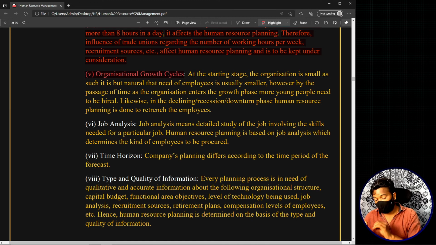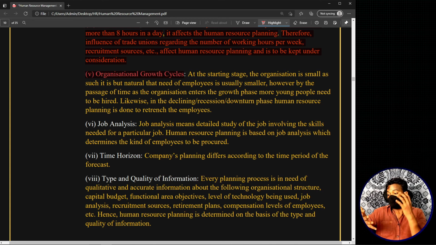Okay, now moving on to the next stage, which is the growth stage, where the organization is on the growth path. That means it is booming, it is rapidly growing, right? Now you reach the maturity stage, where the organization is performing at its peak. Now you have the decline stage, where the organization's performance is declining, on the declining path. These are the 4 stages in the organizational life cycle.